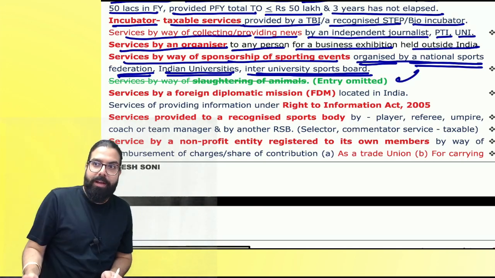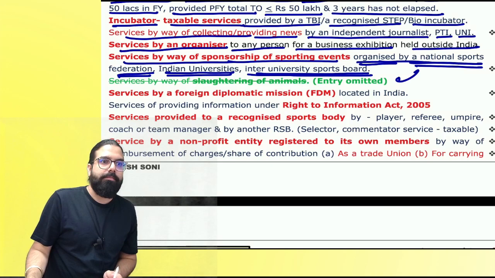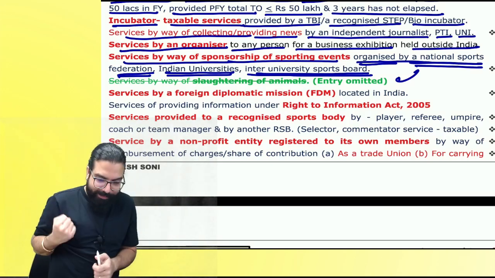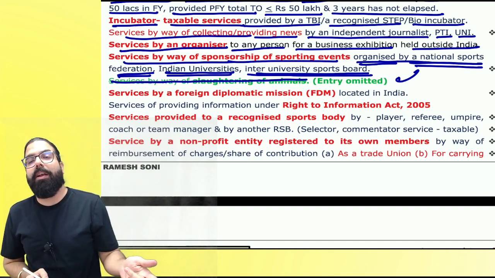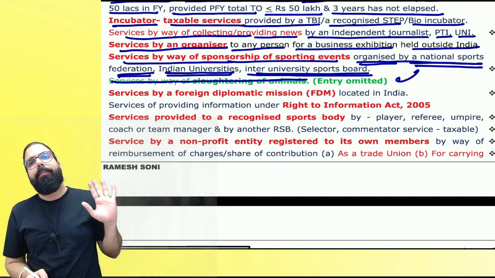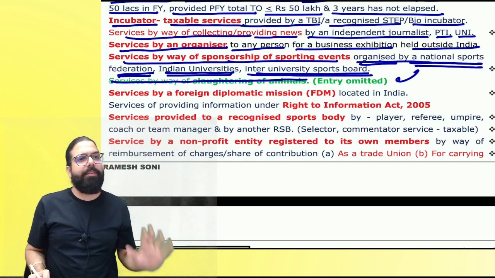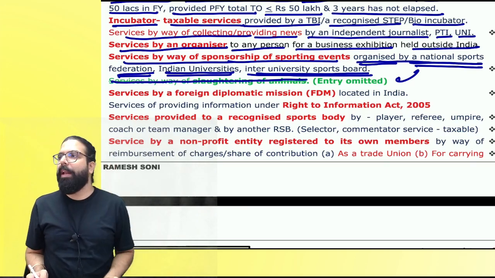The next one is slaughtering of animals. The government told you, slaughter animals, and I'll slaughter your pockets and take GST. Correct, everyone? Slaughtering of animals earlier was under exemption. Now it has come under GST. GST will be payable on slaughtering of animals services. Can I go ahead, everyone?